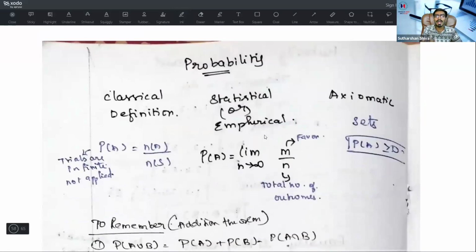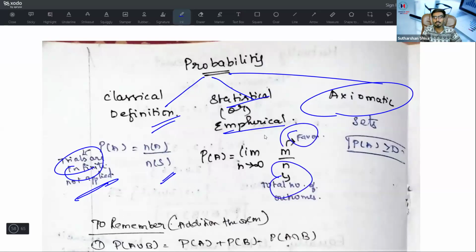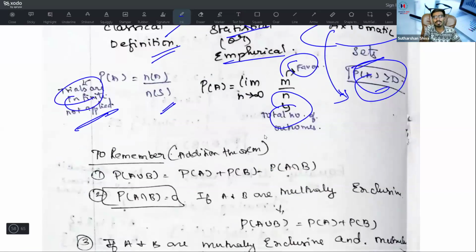Next step. Probability is further divided into 3 parts: statistical definition, classical definition, and asymptotic definition. Asymptotic definition is not in the syllabus, but I will easily cover that part. Classical definition is P of A is equal to N of A divided by N of S. Here, if the trials are infinite, it will not be applied. In the statistical or empirical probability method, P of A is equal to limit n tends to infinity, m by n. M is the favorable outcome, n is the total number of outcomes. In the axiomatic definition, P of A is greater than or equal to 0. Remember this as a theory part, they may not try to test you.